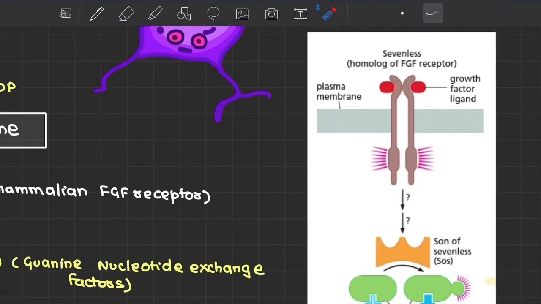The first clue to the puzzle was the identification of sevenless. Now, sevenless is a homologue of the FGF receptor in mammalian cells, as we studied. Now, the growth factor ligand will often bind to the sevenless receptor, and this is often associated with the ultimate activation of the RAS protein. But what came in between? Now we need to focus our attention on that.